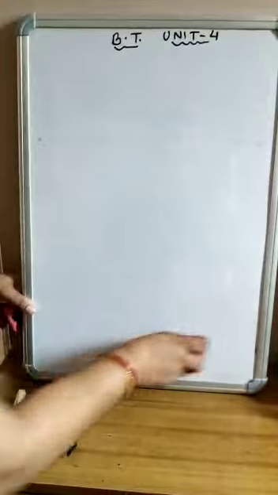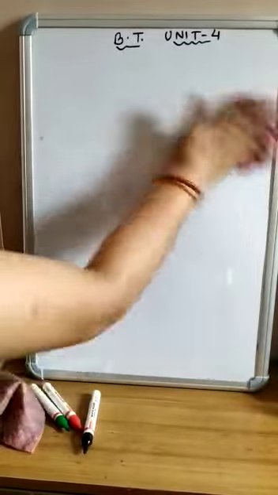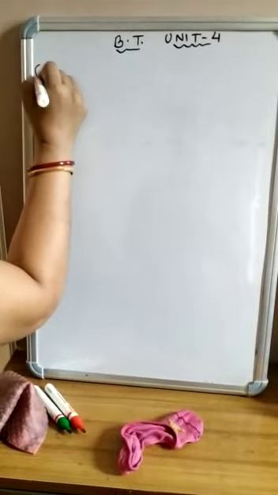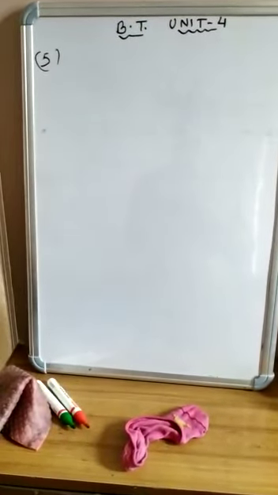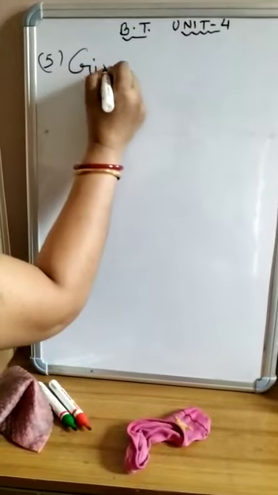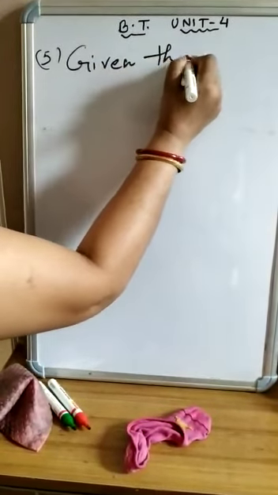Okay, children. Now let us discuss question number 5. So here in question number 5, given that, what is given?